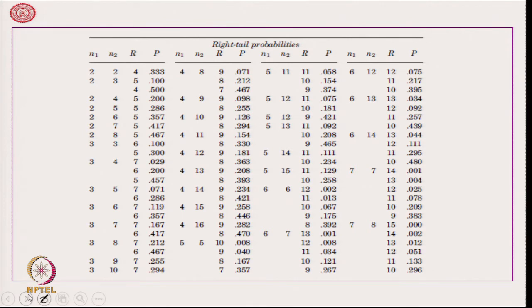So, here is the table and we are considering number of A and number of B to be 5 and 5. So, if we look at, we can see that the right tail probabilities for 10 is 0.008, for 9 it is 0.04, for 8 it is 0.167 and for 7 it is 0.357.